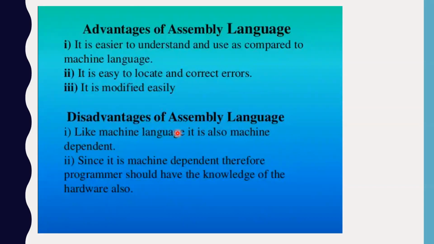Now, what were the disadvantages? Just like machine language, it is also machine dependent. Since it is machine dependent, the programmer should have the knowledge of the hardware also. It means the software developer should have the knowledge of both the things, hardware as well as the software. That was the major drawback of assembly language.